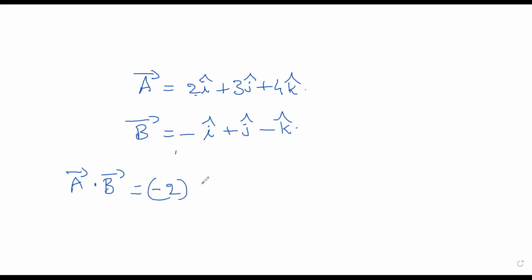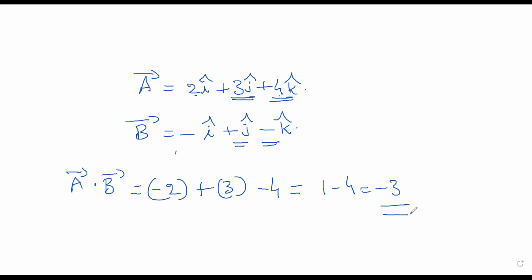And the j coefficient with the j coefficient, 3 into 1, that is 3. And now k coefficient into k coefficient, that is 4 into minus 1, that is minus 4. That's it. So 3 minus 2 is 1, 1 minus 4, the answer is minus 3. This is how we do the dot product.